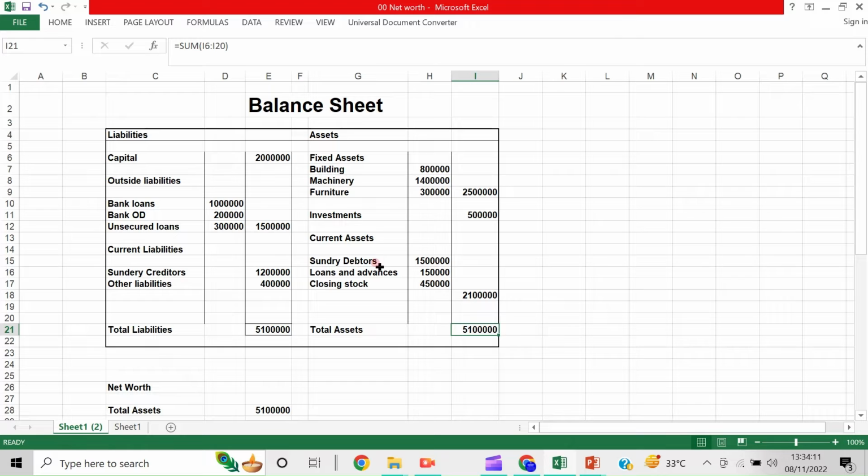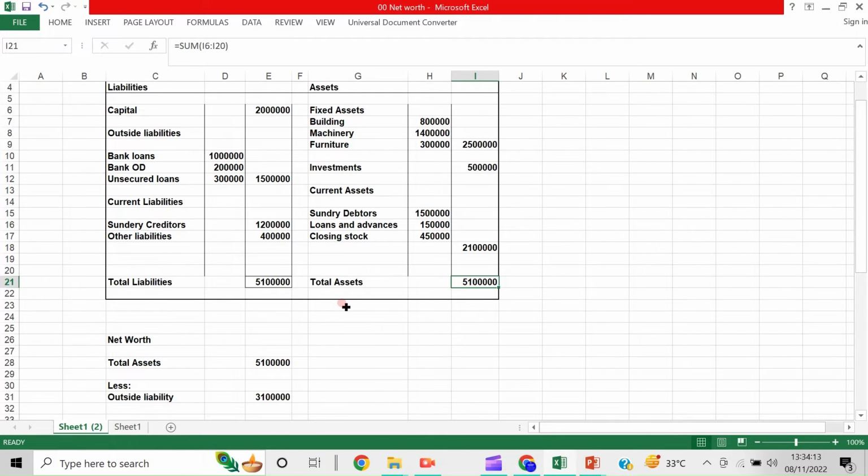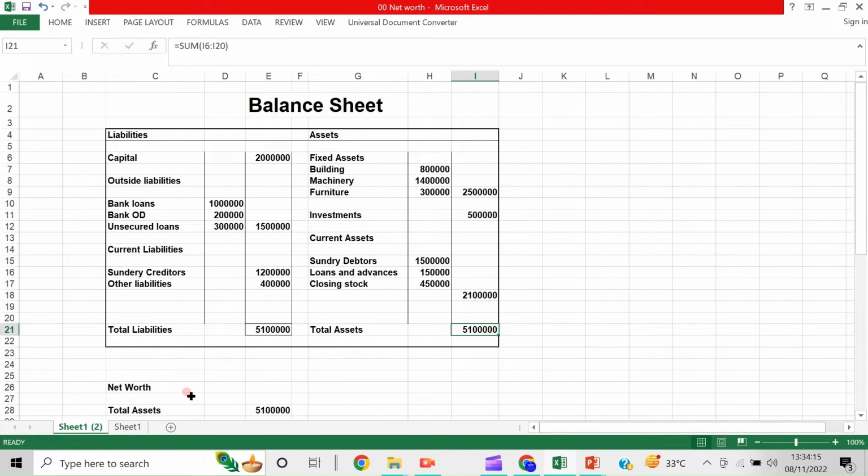Now see the liabilities out of this total assets. Now what is the net worth formula? Net worth is equal to total assets minus liabilities. Assets minus liabilities is equal to net worth.